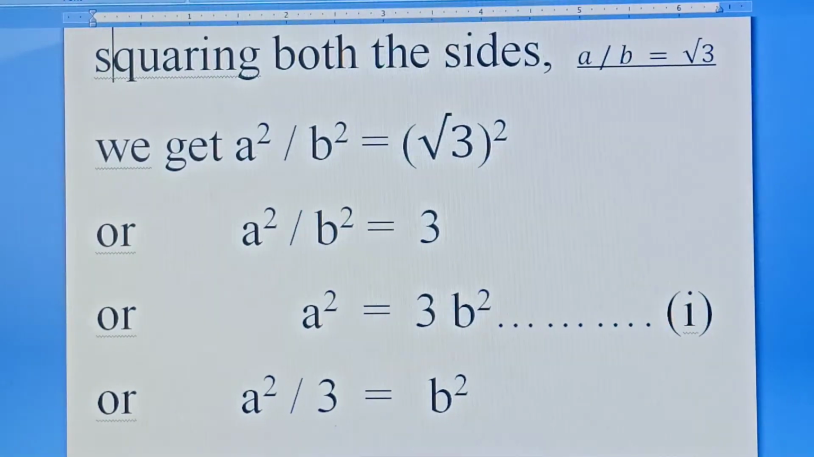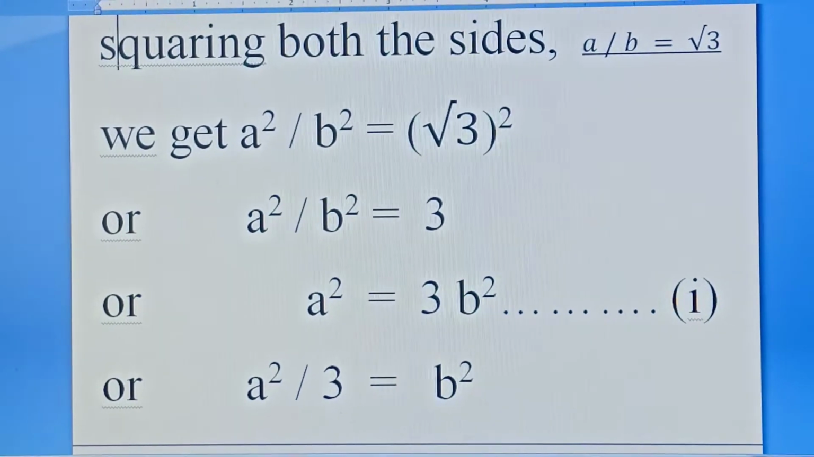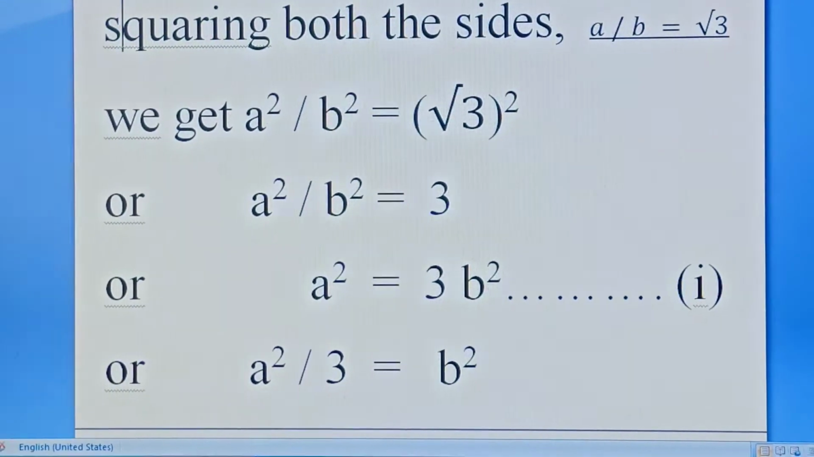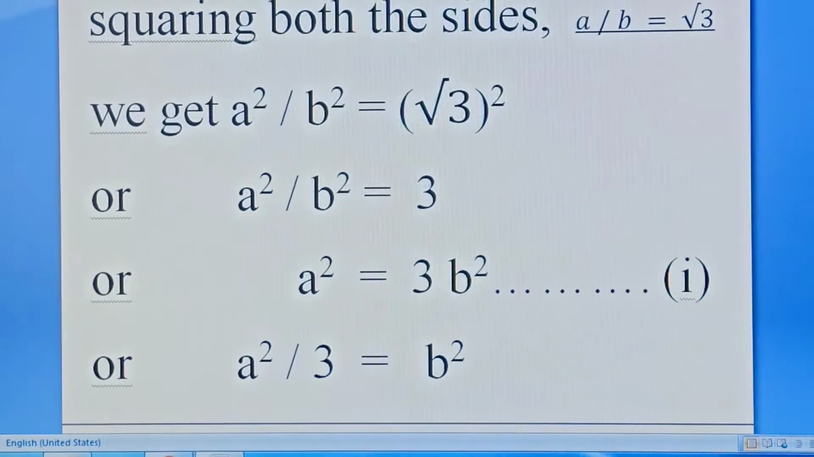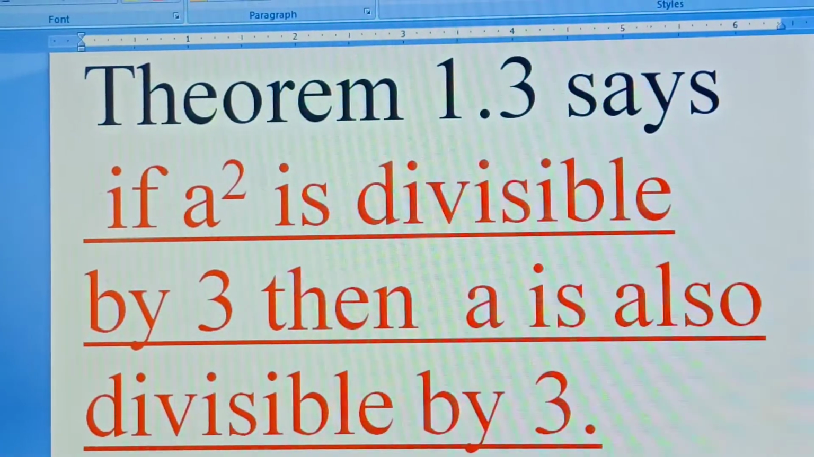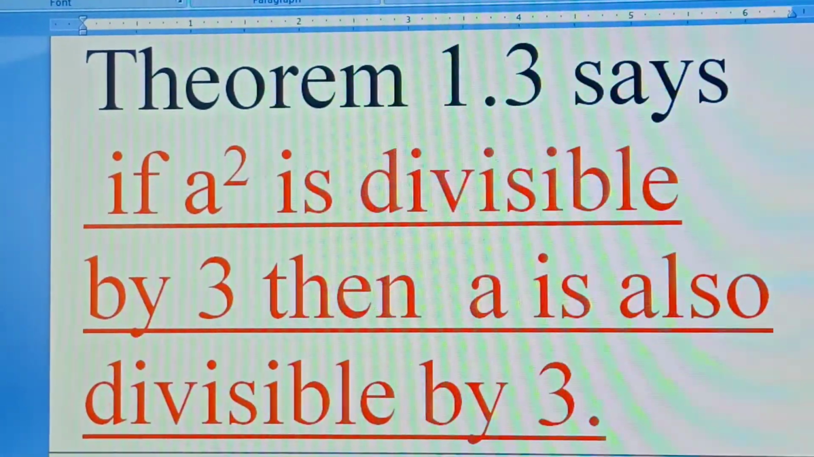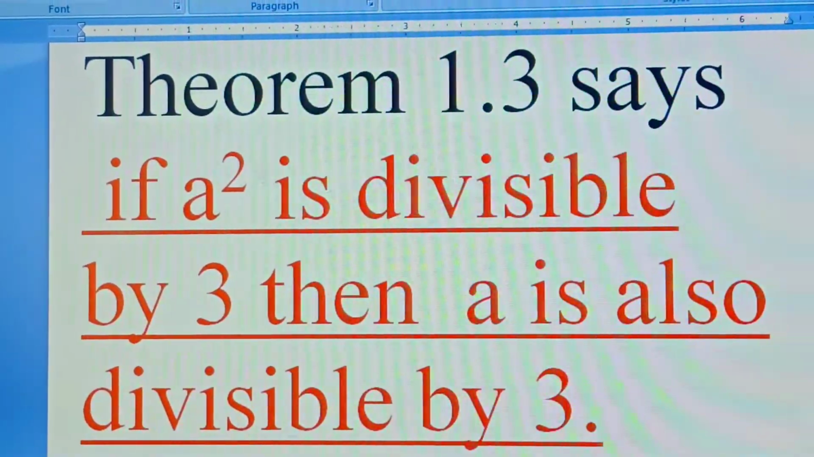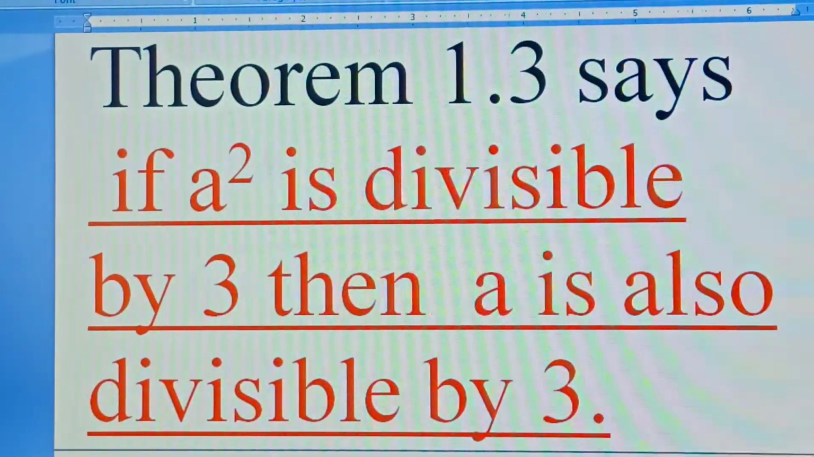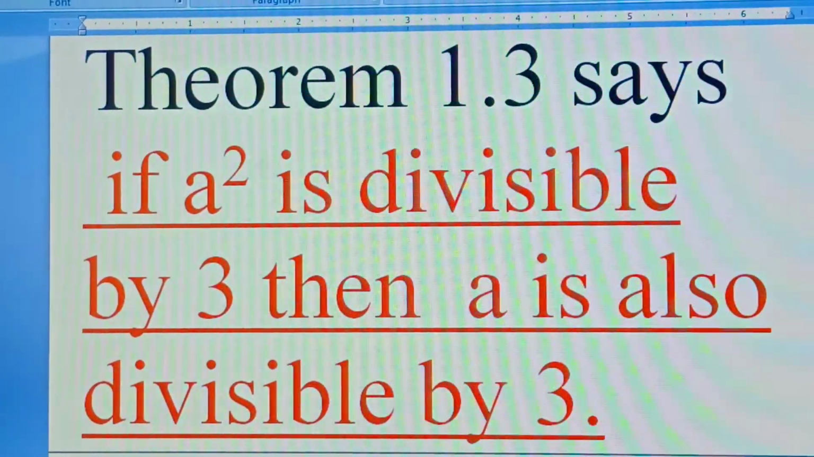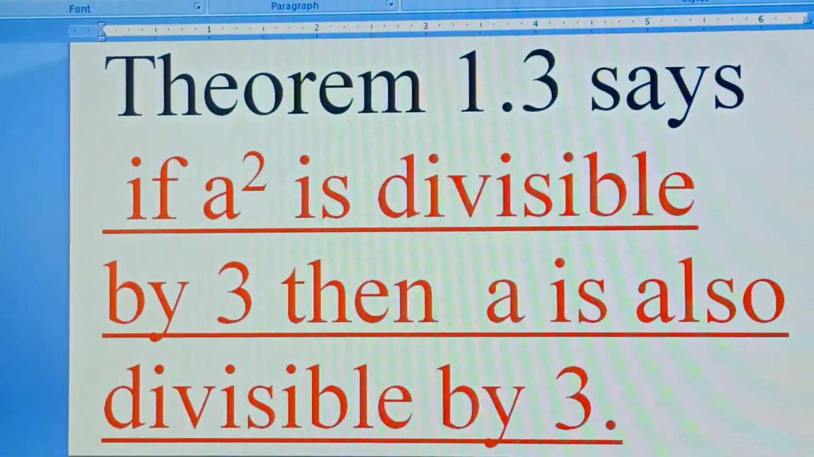It means 3 is a factor of a square. And we know, according to theorem 1.3, if a square is divisible by 3, then a is also divisible by 3.